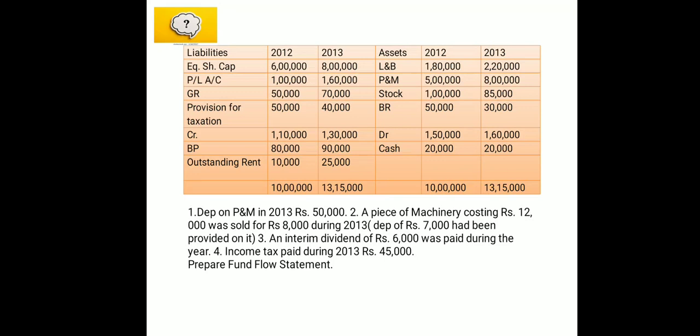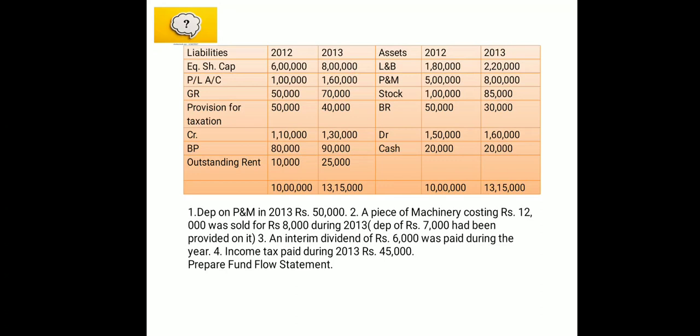So now I don't know how much you have remembered the first problem which we have solved for the fund flow statement, not working capital or FFO, fund flow statement. There also we have treated the provision for tax as the current liability, and there also I have told, and even I have given you the notes also, how to treat the provision for tax and proposed dividends and some other items in different ways. So today we are taking it as a current liability, and when we treat the provision for taxation as a current liability, then if any additional information related to tax is given, just ignore it. Okay, just ignore it. Clear?